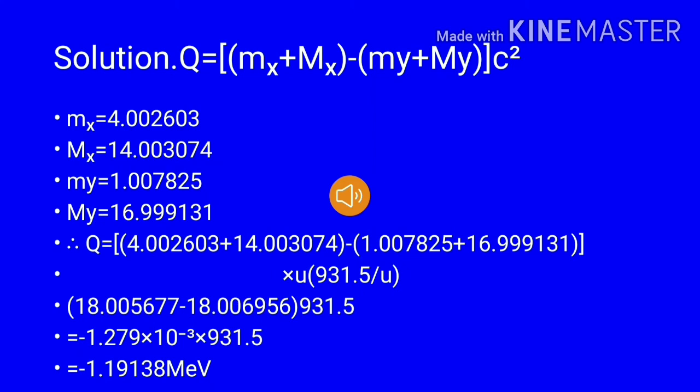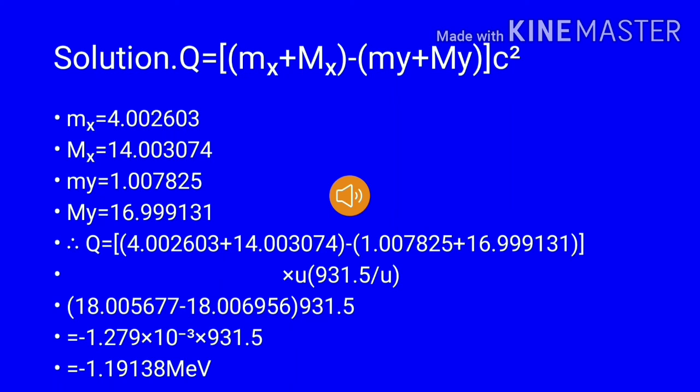Here the mass of nitrogen is given, equal to 14.003074. Similarly, the mass of oxygen is equal to 16.999131. These two values are given.